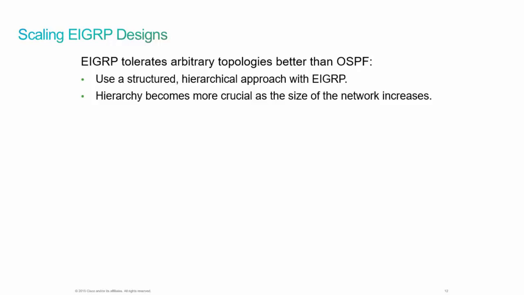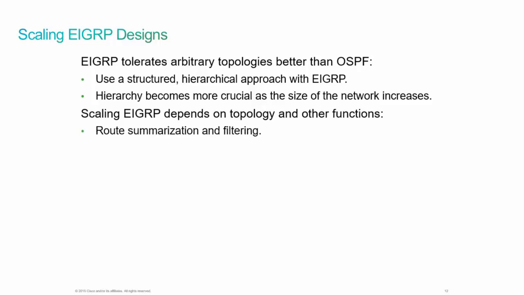And the benefits that come from that are revolving around how quickly we can converge and make adjustments when something changes in the topology. So it would have to do with things like route summarization and route filtering. See, these are things that help us to scale EIGRP. It's not easy to do route summarization if we don't have a hierarchical network. It's not easy to do route filtering if we don't have a hierarchical network. So these are reasons why it's important for us to use a structured approach to our EIGRP designs.